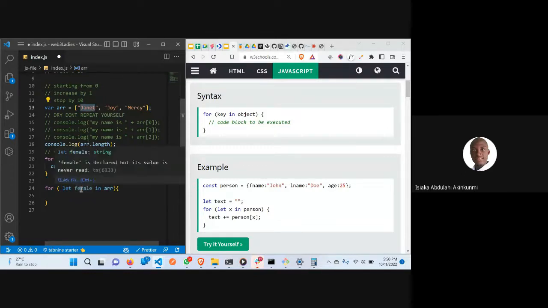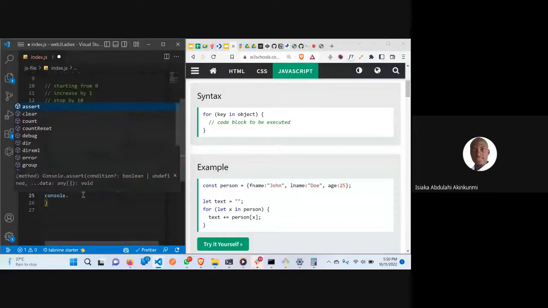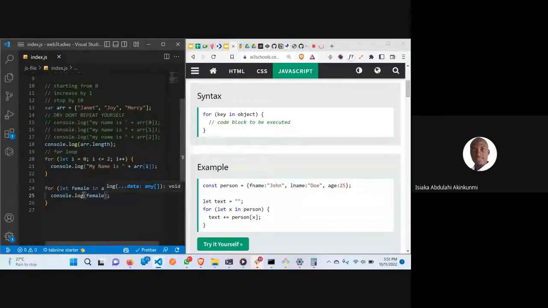So this female now is each, instead of writing a of 0, a of 1. If I say console.log female, this means this one female, this one female, and this one female. So that's what we mean when we are using for in.